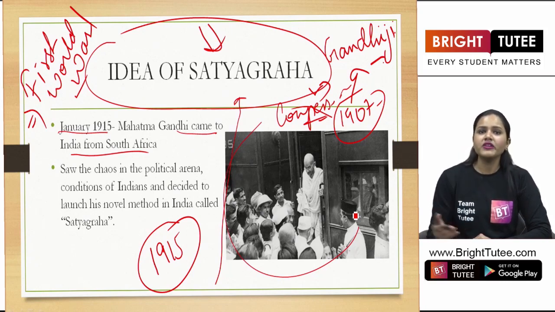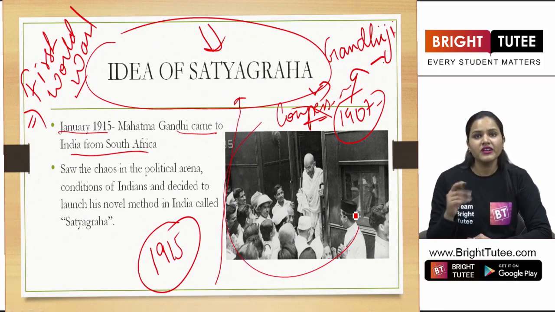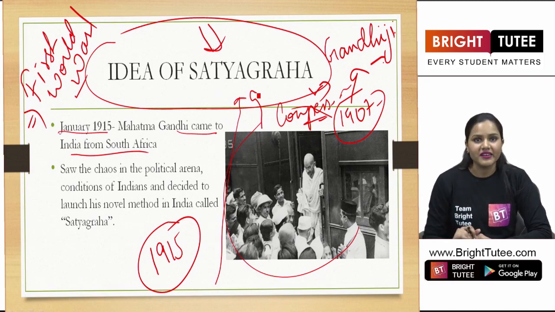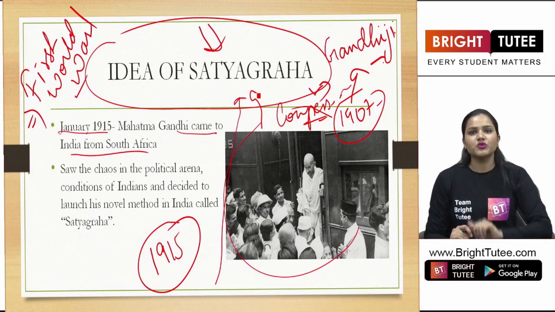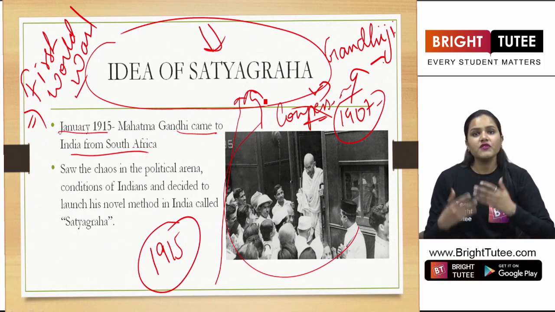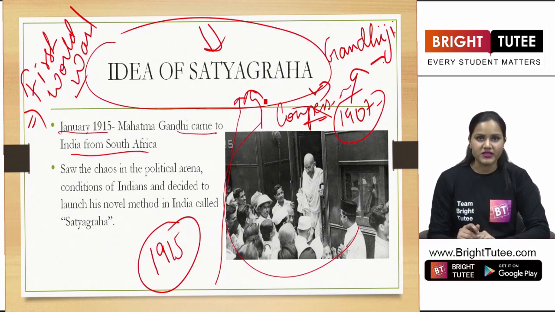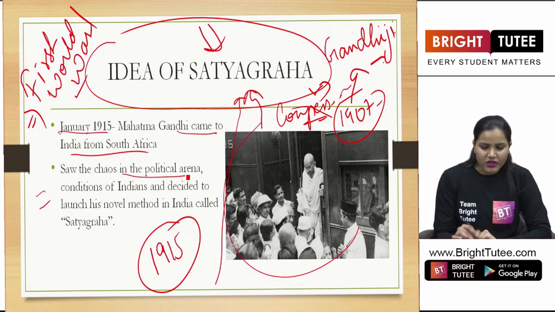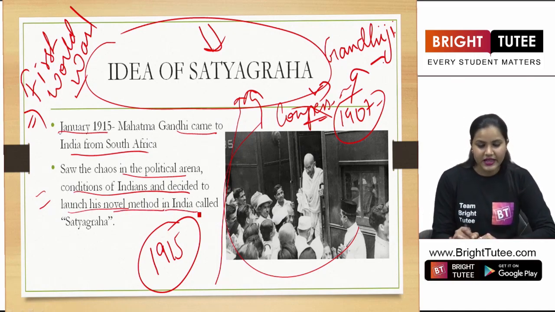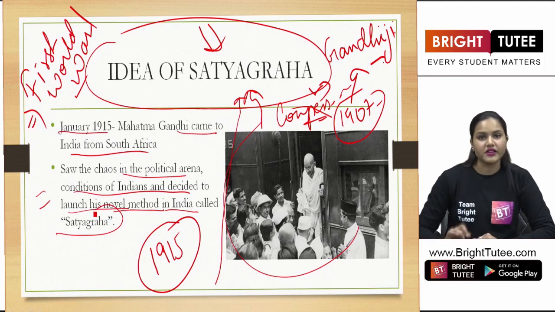Mahatma Gandhi already had become a renowned figure in South Africa. Why? Because he introduced this idea of Satyagraha there. And now when he came back to India, he again applied this idea of Satyagraha in these movements. So he saw the chaos in this political arena, the conditions of Indians, and then he decided to launch his novel method in India called Satyagraha.